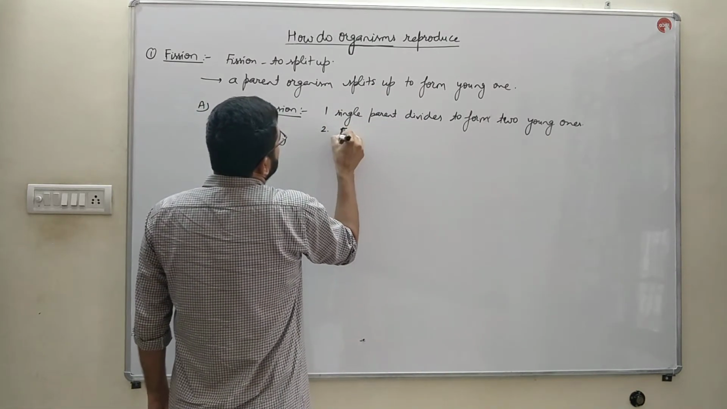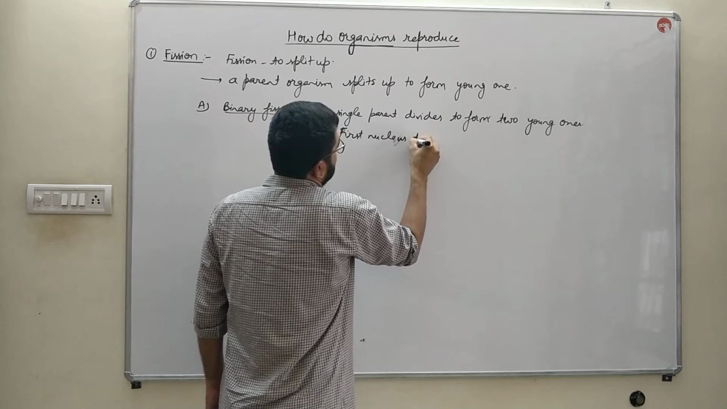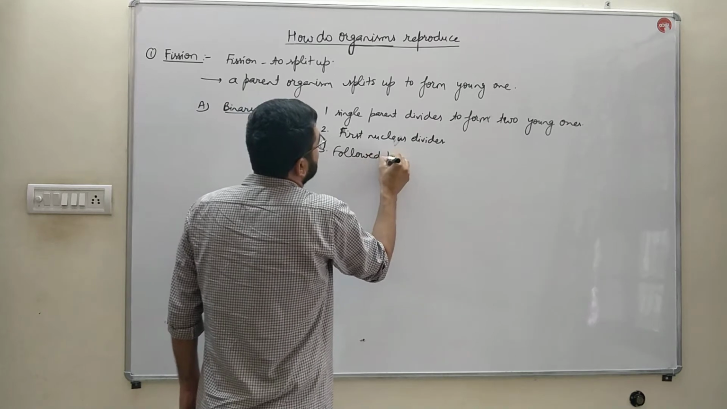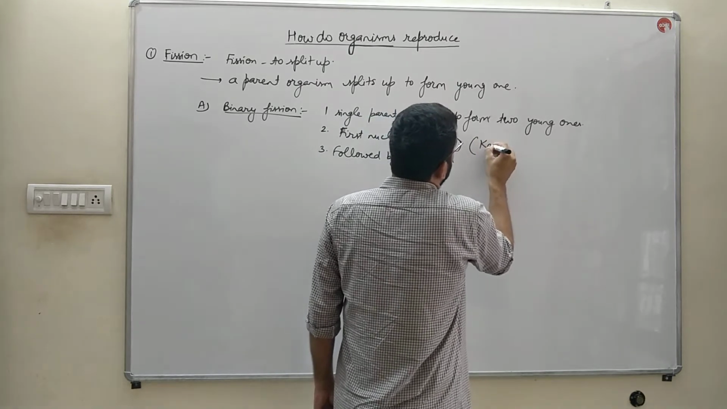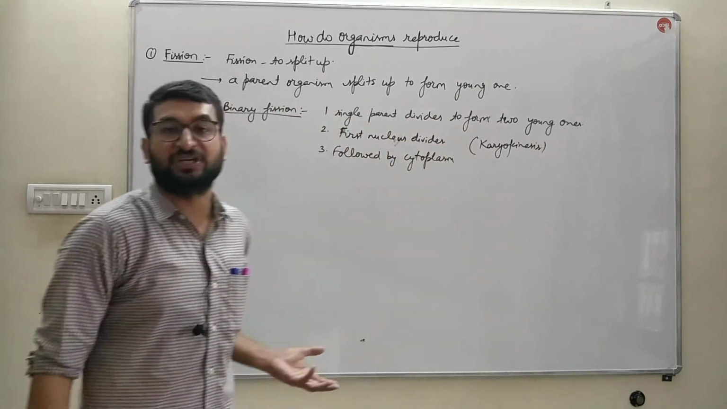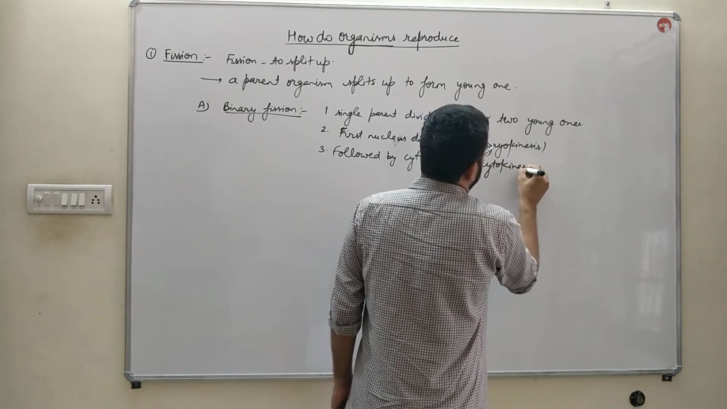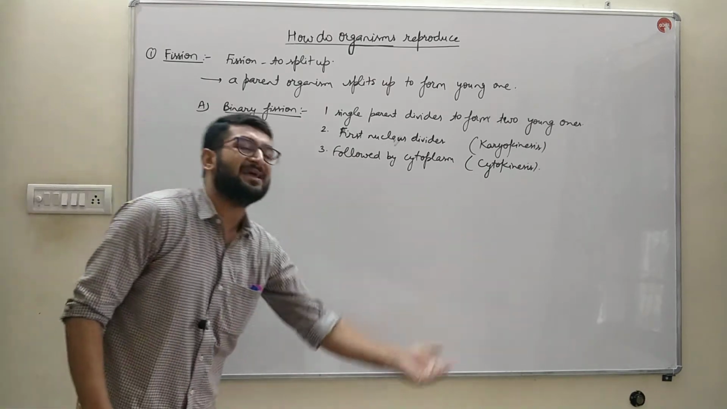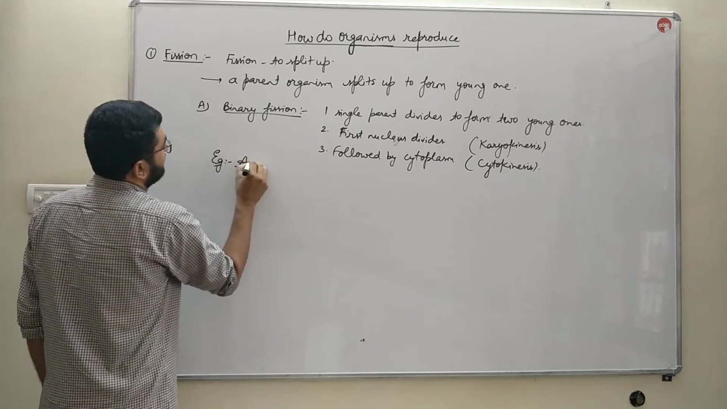First the nucleus divides, and then it is followed by division of cytoplasm. The division of nucleus is known as karyokinesis. Karyon means nucleus. And the division of cytoplasm or complete cell is known as cytokinesis. So in binary fission, karyokinesis is followed by cytokinesis. The example of binary fission is amoeba.